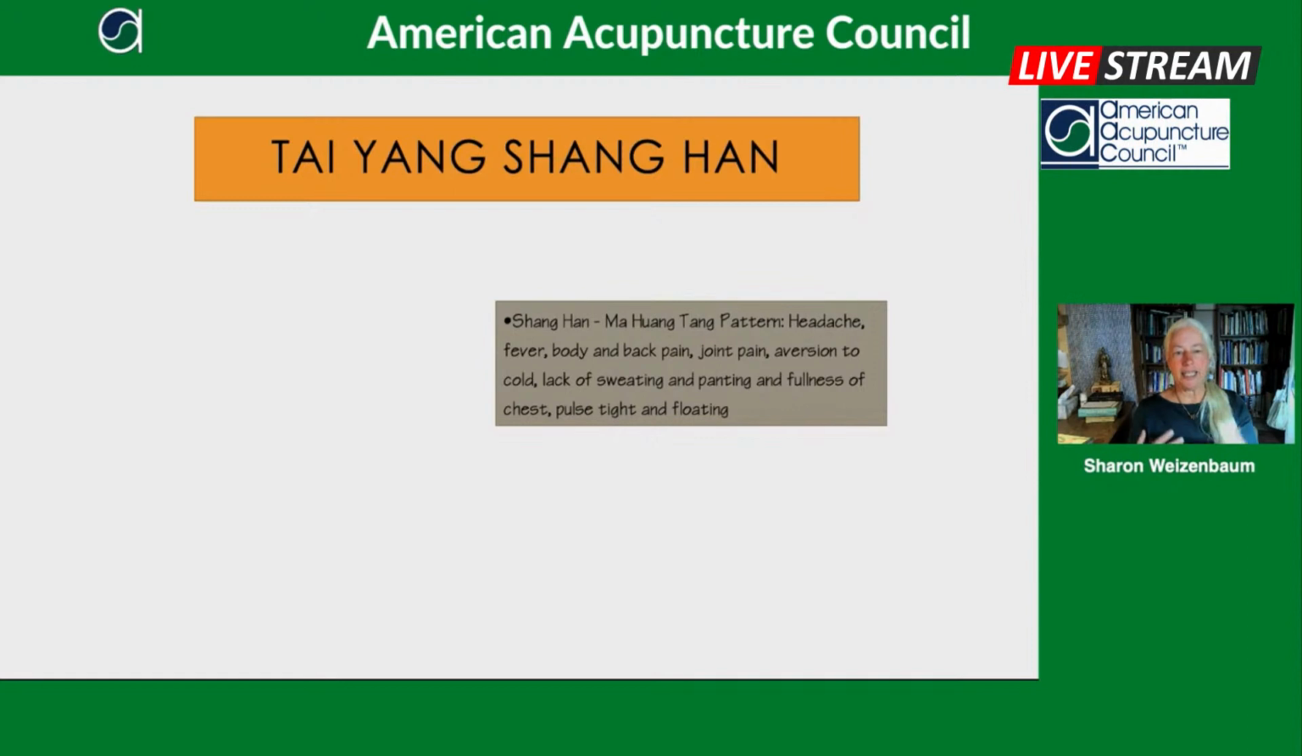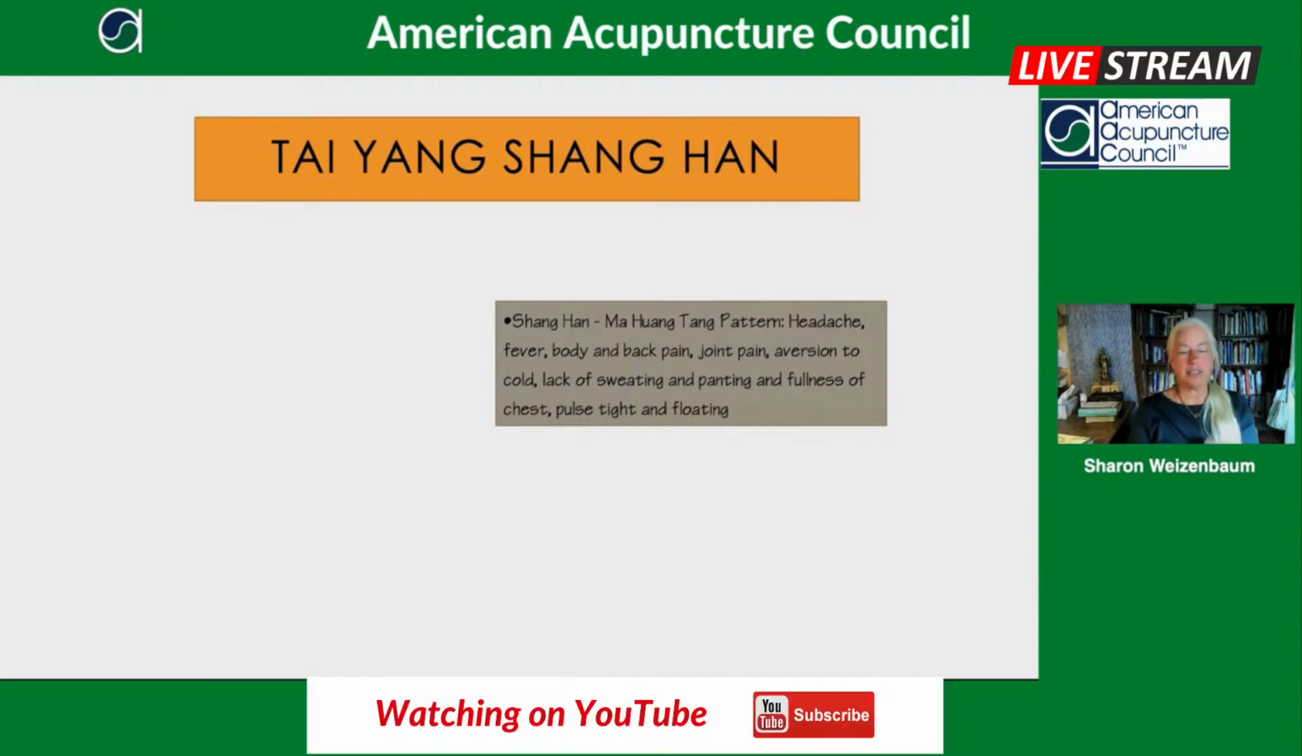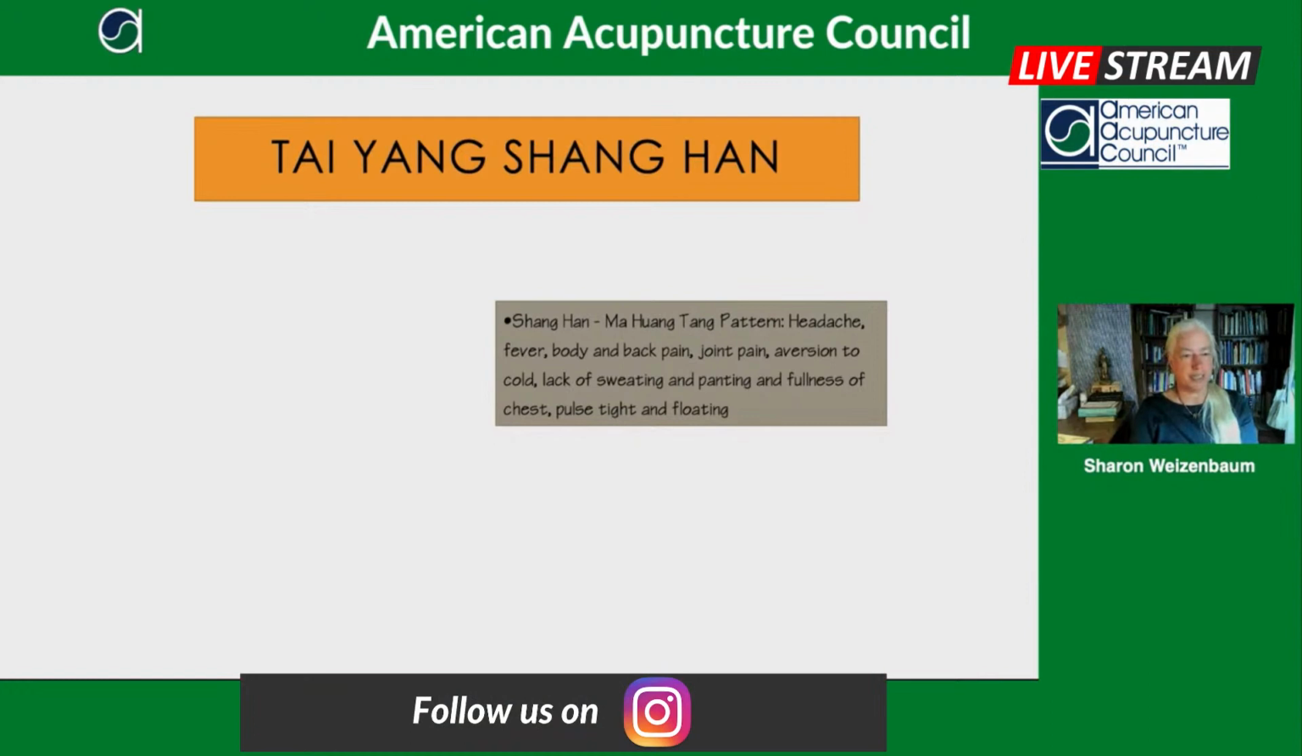This headache and body and back pain. This is a Taiyang pattern, and the Taiyang channels go up the back and onto the head, and those are the channels that are frozen closed. So you feel really a lot of pain with a Ma Huang Tong pattern. You just feel so achy. It's not a minor symptom the way it would be with a Guizhi Tong pattern. Here you just feel so achy.